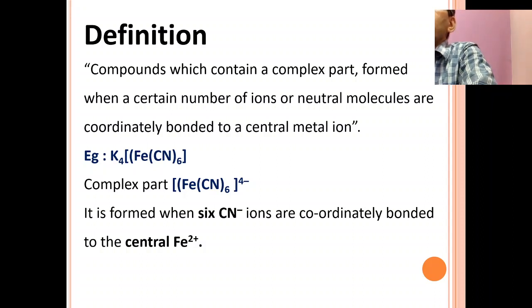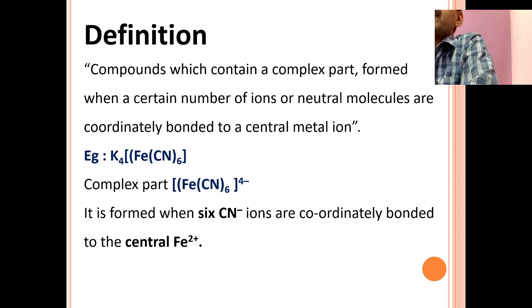inorganic chemistry, there are three types of salts you can see. One is simple salts, another one is double salts, and the next one is complex salts. Simple salts: sodium chloride is an example, which is formed by the combination of two ions, sodium ions and chloride ions, or one acid radical and one basic radical is present in a simple salt.